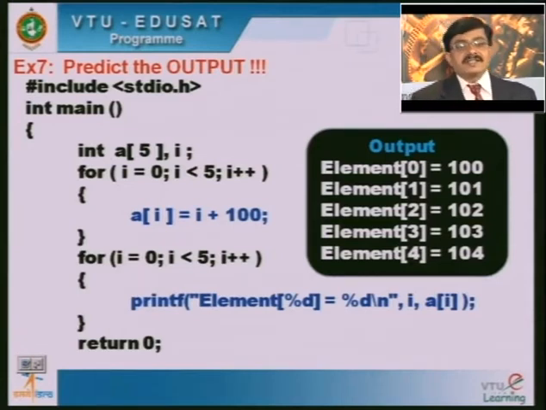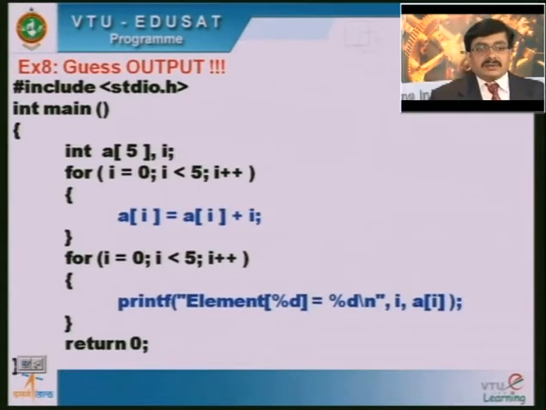So using the looping construct, you are trying to initialize the elements of the array. But here we are not initializing the array elements at the time of declaration. Once the declaration is over, in the course of execution of the program, you are trying to initialize the values of each of the elements of the array.